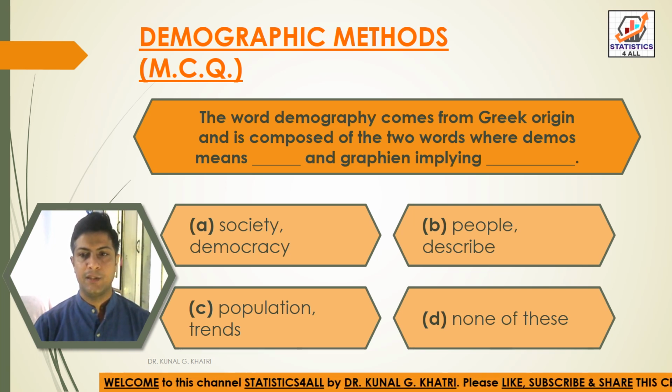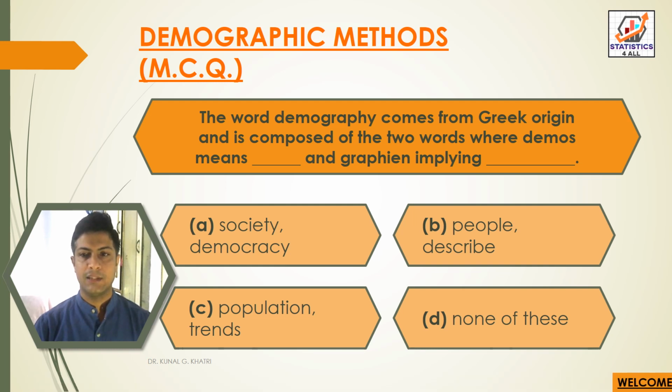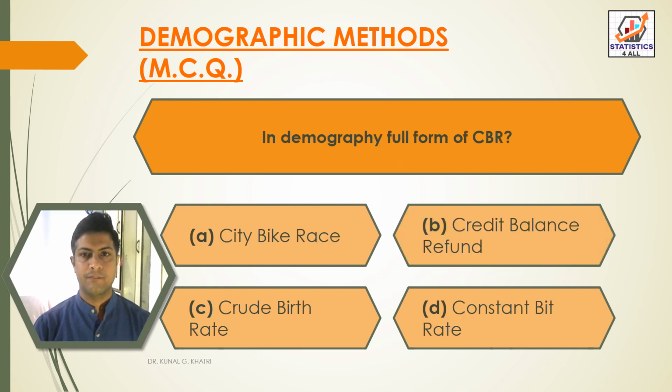And option D, none of these. So here we have answer option B, that is people and describe. The word demography comes from Greek origin and is composed of the two words where demos means people and graphin implying describe.